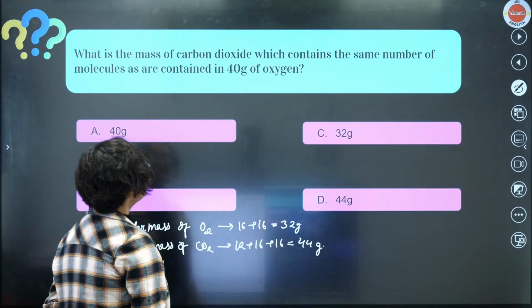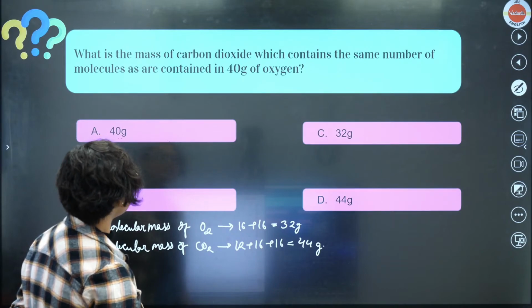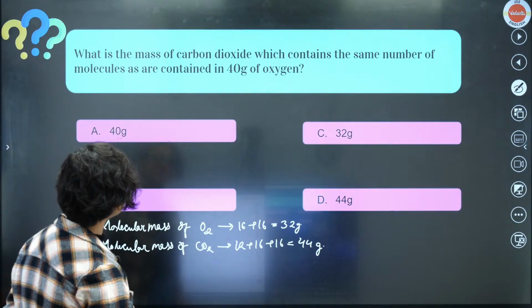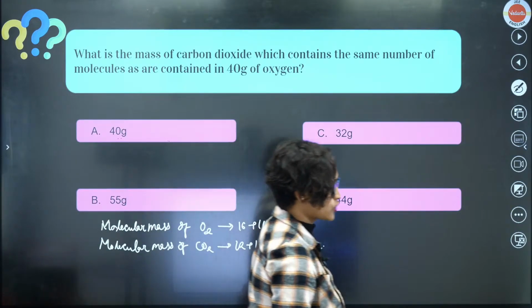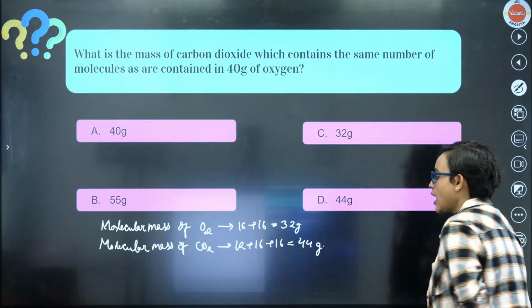Am I right? Now, it is said that what is the mass of carbon dioxide which contains the same number of molecules as are contained in 40 gram of oxygen. So, what are we going to do? So, number of